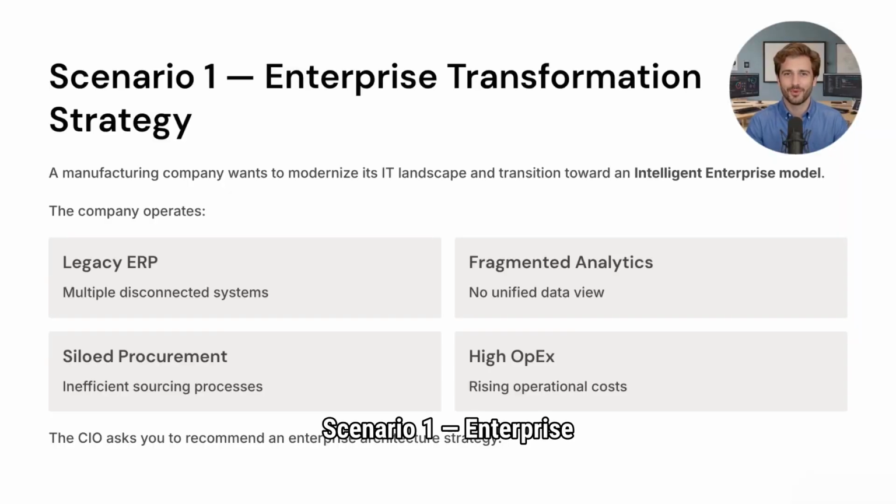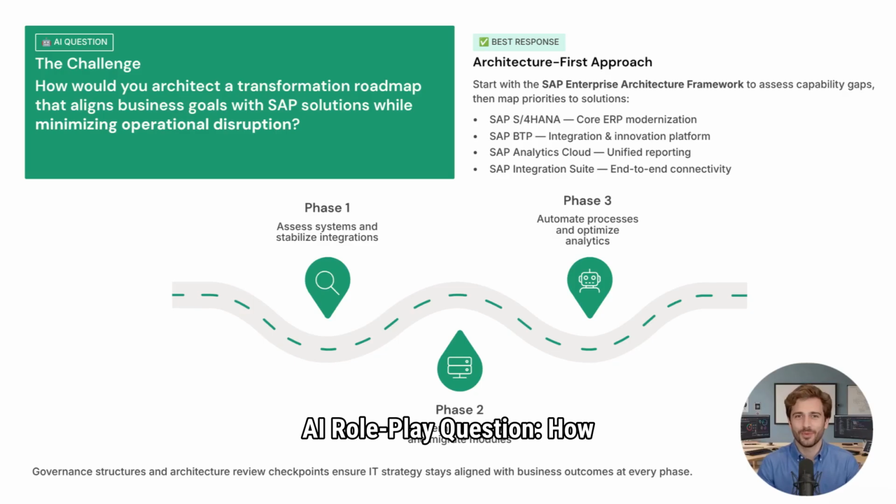Scenario 1. Enterprise Transformation Strategy. A manufacturing company wants to modernize its IT landscape and transition toward an intelligent enterprise model. The company operates multiple legacy ERP systems, fragmented analytics platforms, siloed procurement processes, and high operational costs. The CIO asks you to recommend an enterprise architecture strategy. AI role play. Question: how would you architect a transformation roadmap that aligns business goals with SAP solutions while minimizing operational disruption?